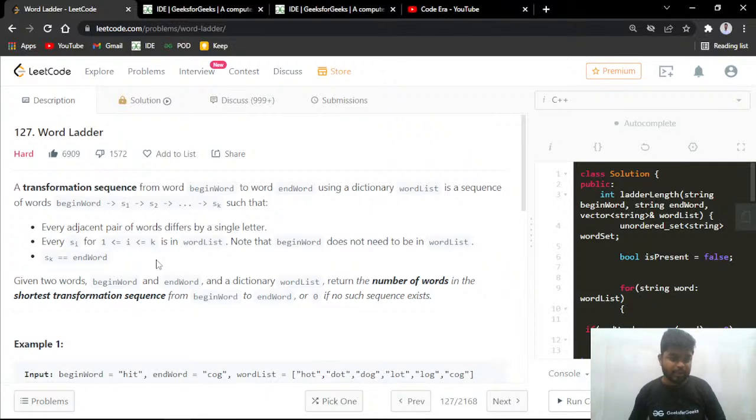Today in this video, we'll be discussing the LeetCode daily challenge for today. That is 12th of Feb. The name of the problem is word ladder. Previously, this problem has been asked in a lot of organizations, like Google, Facebook, Amazon, Microsoft, Uber, and Adobe.